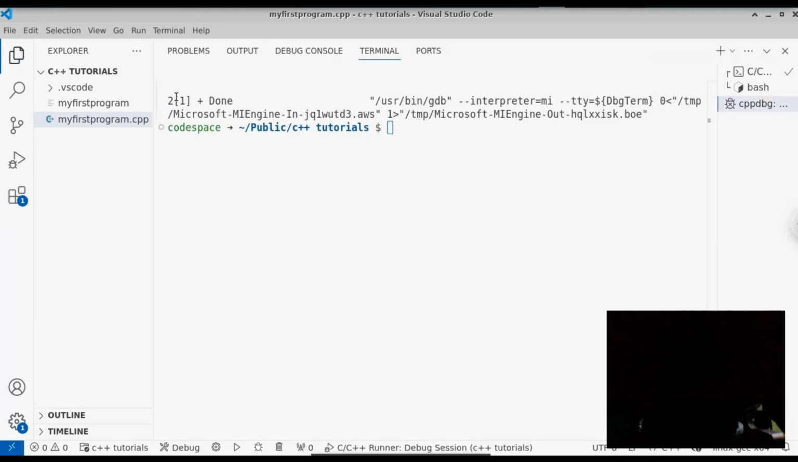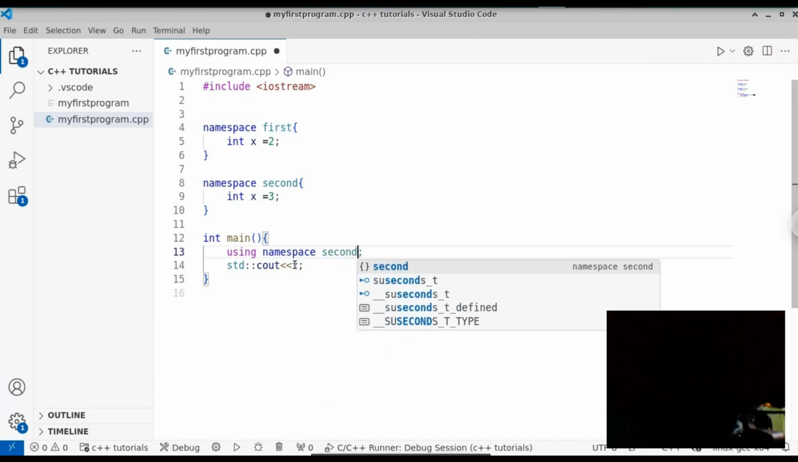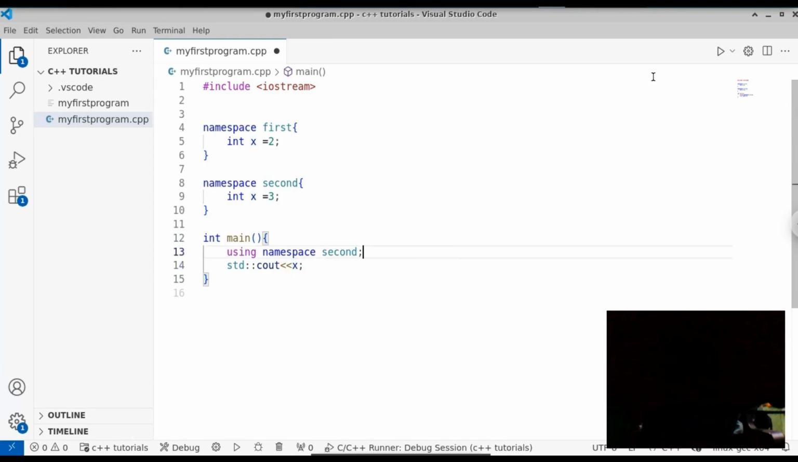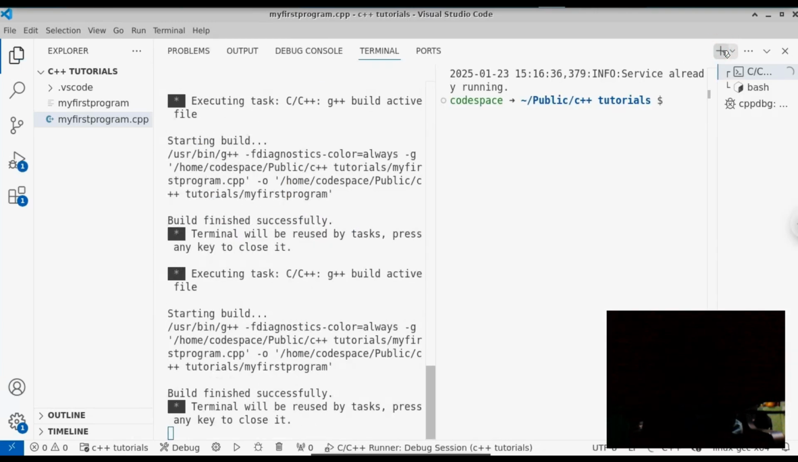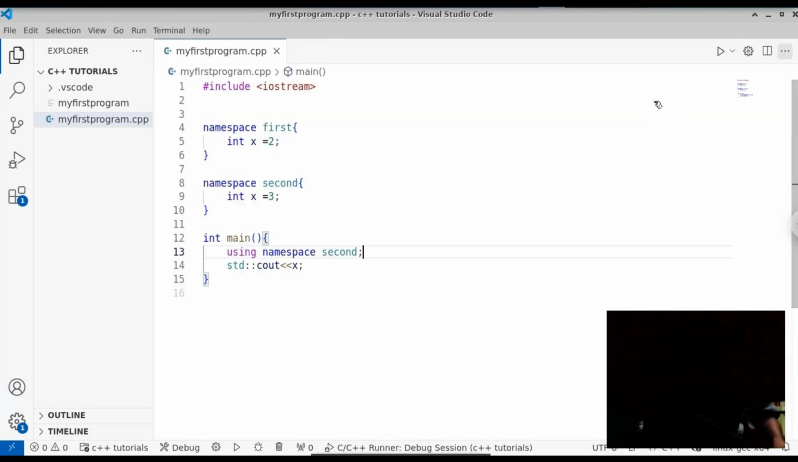Now we are using the first namespace and you don't have to prefix it with first because we are mentioning using namespace first. Now if you change this to namespace second, save this file and run it, you can see that now we will get 3 as a value. You can see that we get the output 3.